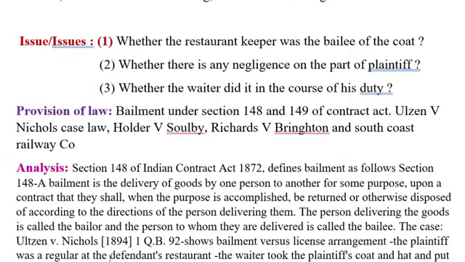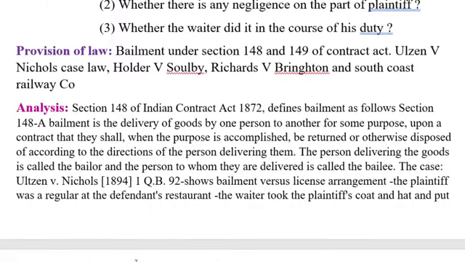When there is an existence of bailment, then automatically the bailee will be held responsible. Here, similar to this case law, there are other case laws also.